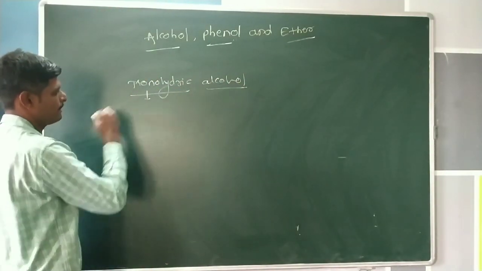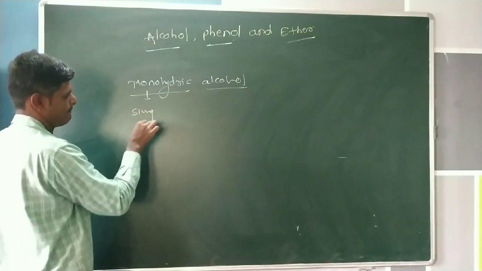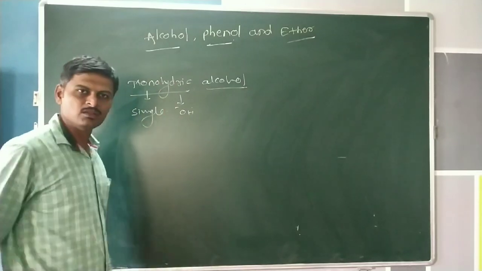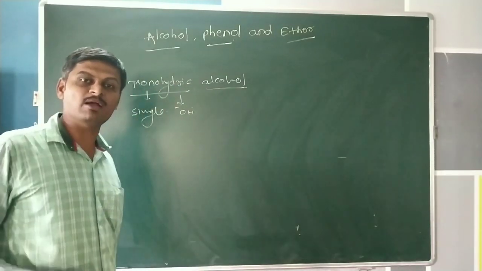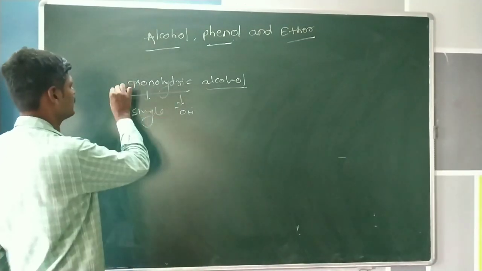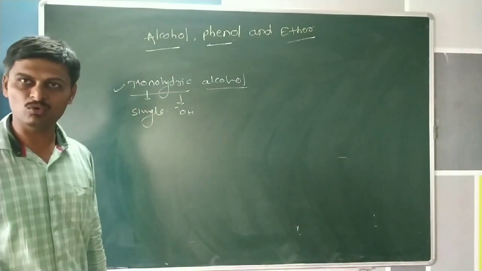Mono means single, hydric means hydroxy group. One hydrogen atom is replaced by only one hydroxy group, only one OH group. Then we consider this alcohol a monohydric alcohol.